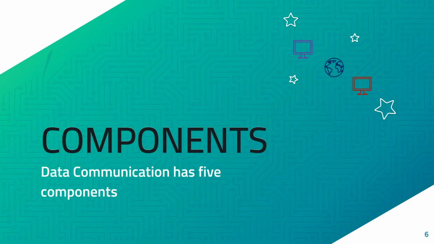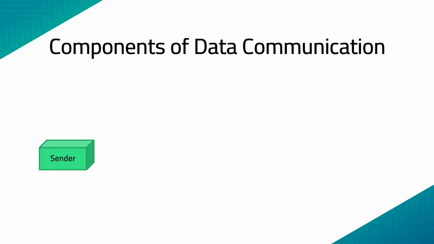Next, we shall discuss the different components that build up the communication systems. The most basic and fundamental part of it: the data communication system has 5 components. Let us look at them one by one. First one is the sender. Sender is a device which sends the actual data message. Here the sender could be a computer, a telephone handset, a workstation, a microphone, a video camera, and so on. So the sender is the one who is generating or creating that particular data.